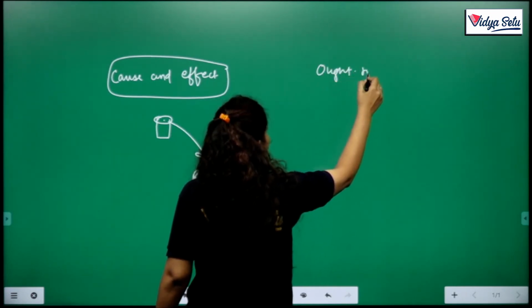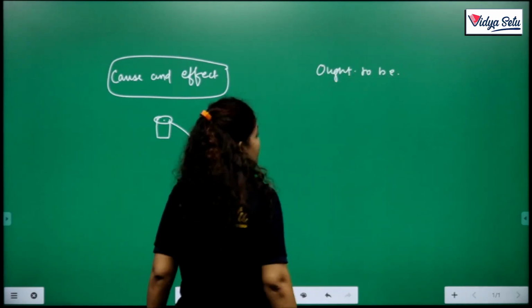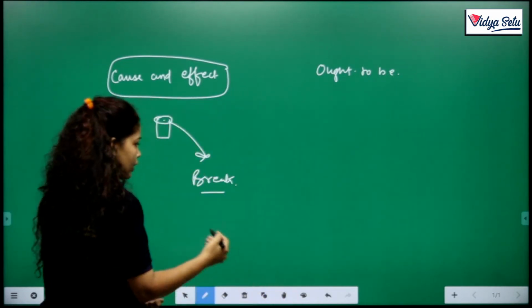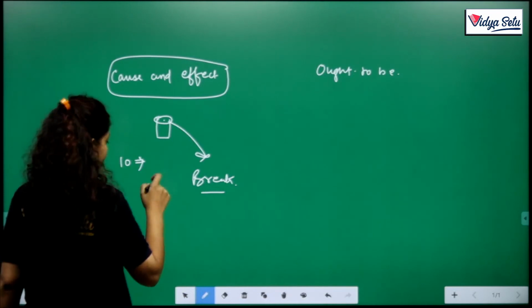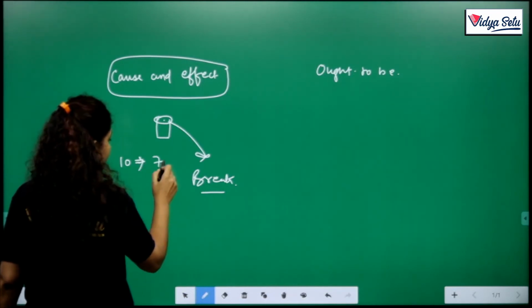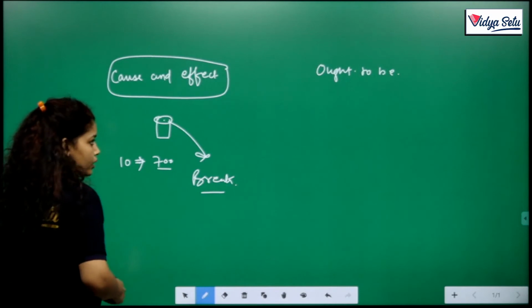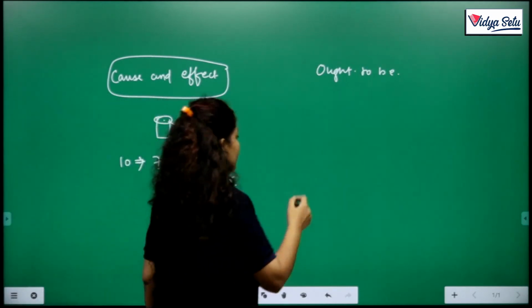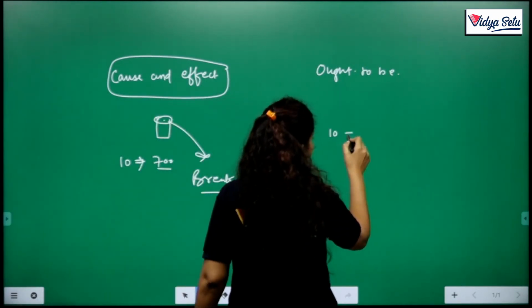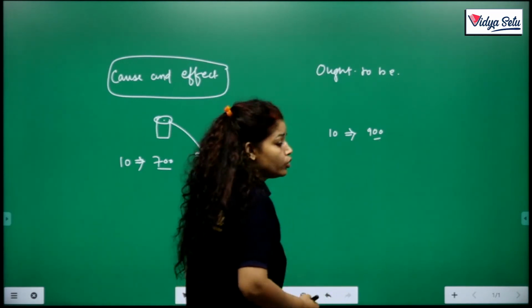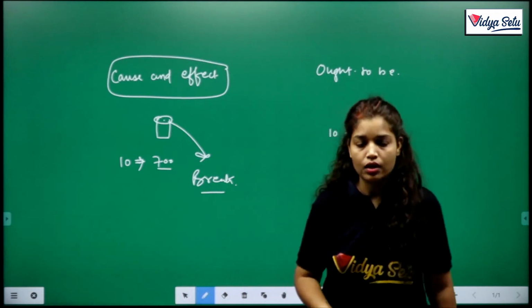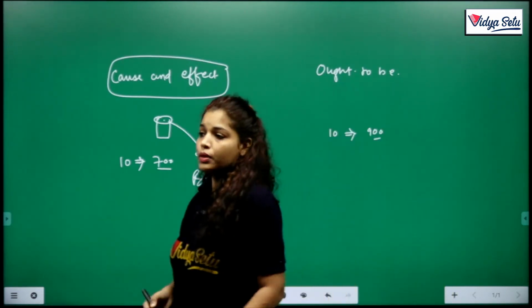That means क्या होना चाहिए. Clear? If you work for 10 hours, then your salary per day will be 700. Then what ought to be? If you work for 10 hours, then your salary will be 900. What ought to be? क्या होना चाहिए? What should be?